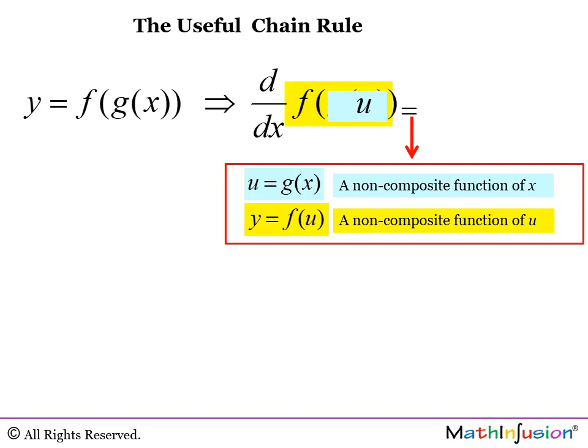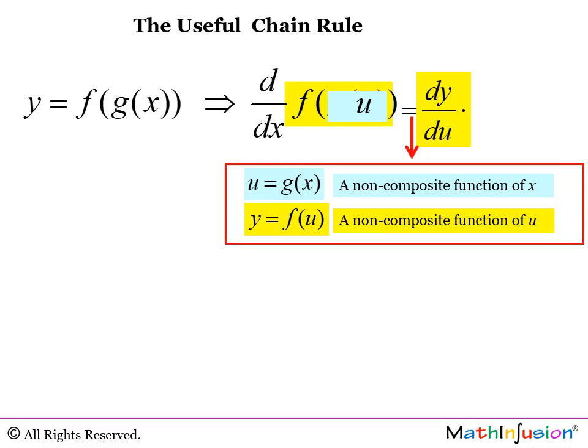And the useful chain rule says that if you do that, then the derivative is just the product of the two derivatives of the non-composite functions. First of all, the derivative of y has to be dy du, which means it is the derivative of y with respect to u, because as you can see, y equals f of u, which is a non-composite function of the variable u.